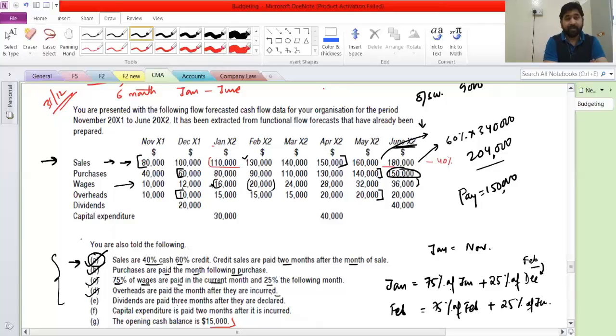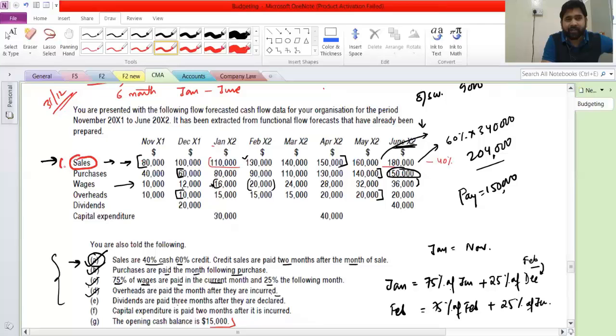Currently, this is again very childish stuff which I'm doing with you guys, normal BCom level work, because CMA level work is this. In this whole discussion, I never told you that you have to be very careful with this. Why?